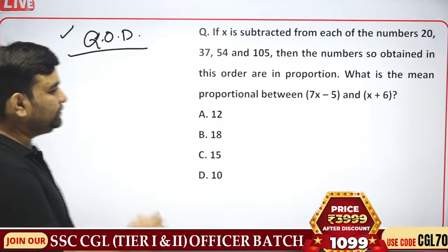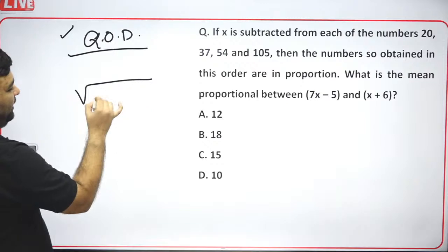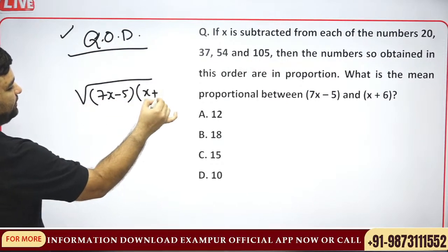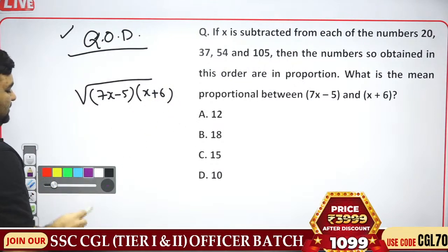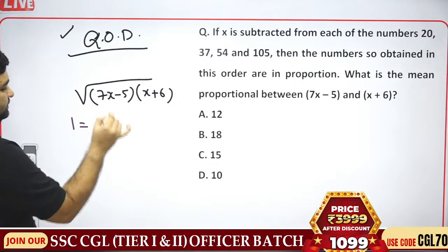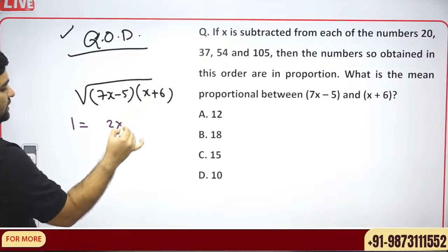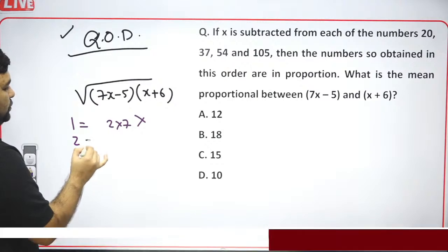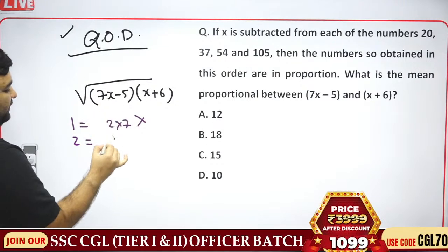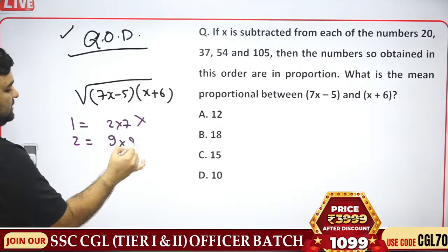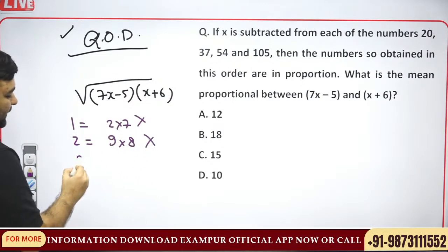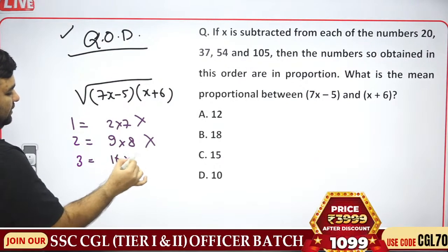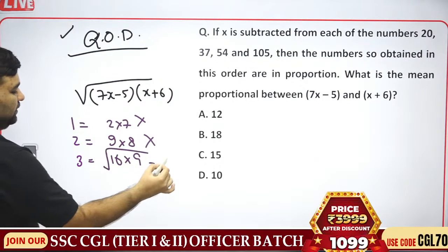Finally, what is required? Under root of 7x minus 5, under root of x plus 6. Go with values of x. 1, 2 into 7, 14 minus 5, 9, 8. Not a perfect square. 3, 21 minus 5, 16, 9. Perfect square.